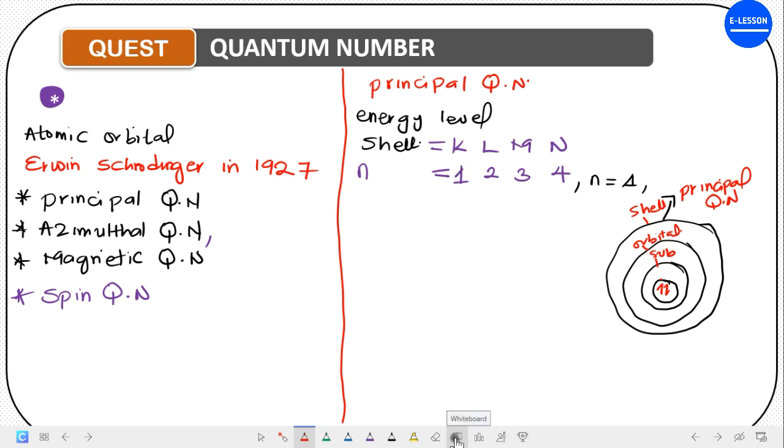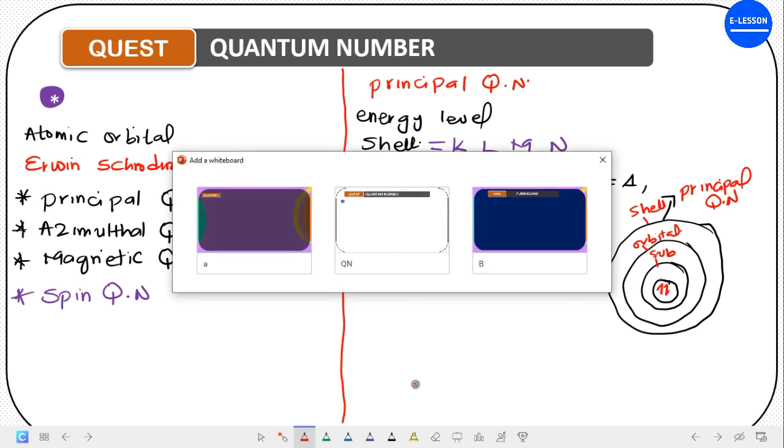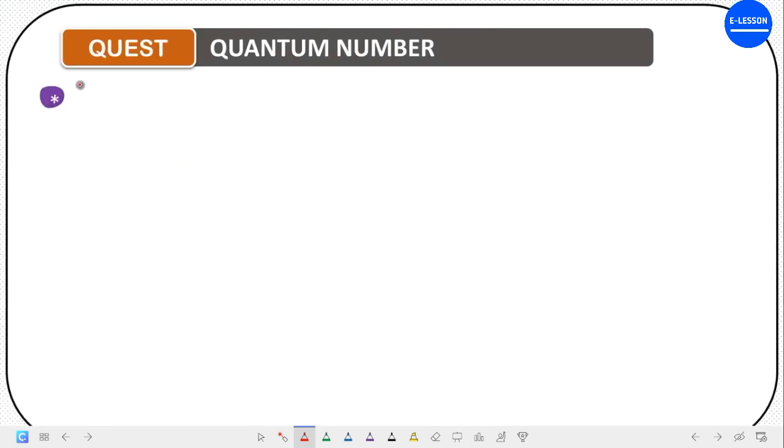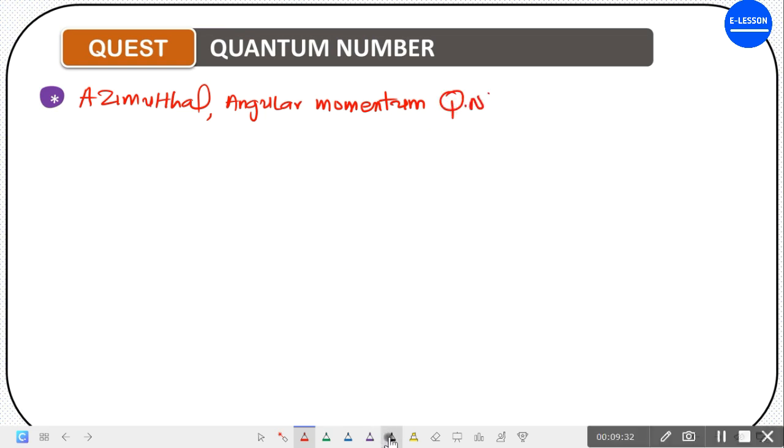Okay. Now, let us look at the second quantum number, which is the azimuthal, or we can call it angular momentum, or we can call it subsidiary quantum number. Now, what is this one talking about? This one is talking about the sub-energy level.